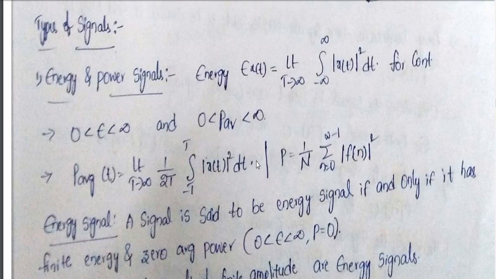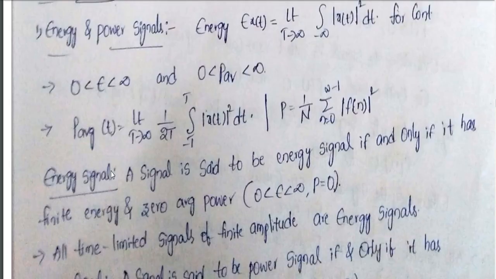The energy over a defined average time period is called power. This 1 by 2T, where T means time period, means I am taking the entire time period and checking how much energy is there within the duration; that indication is power. This is for continuous signals, and this is for the discrete signal representation, where in place of t I have used n, where n is an integer value.